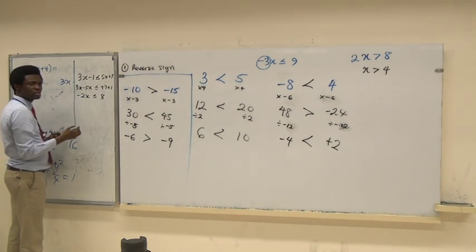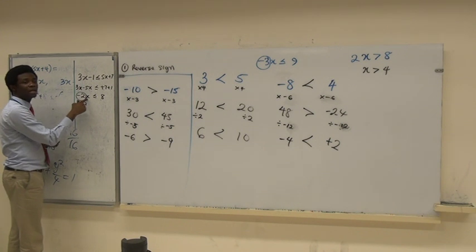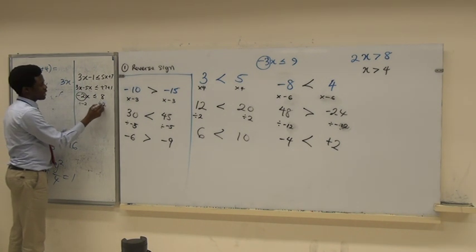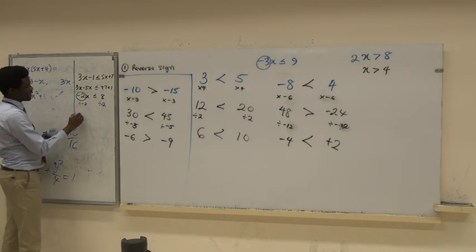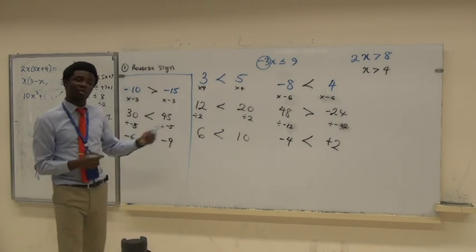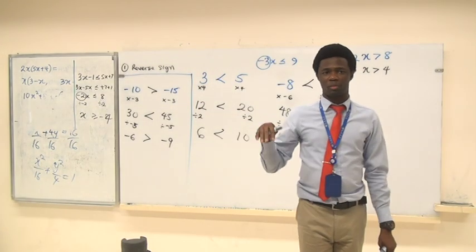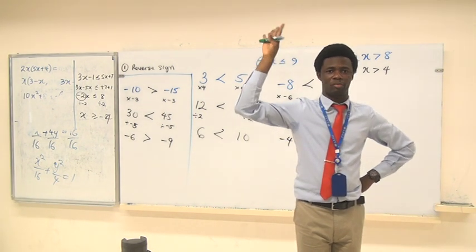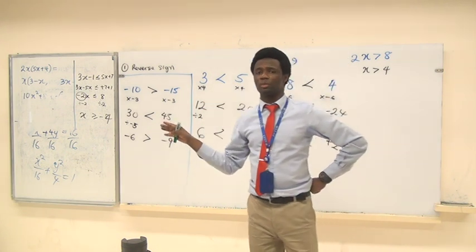Then this is 8. At this point, I need to divide by negative 2 in order to isolate x. And this is where this rule comes in. So the moment you are trying to divide, x will be greater than minus 4. Something like that. So that's what we are trying to say. I'm sure you have learned this in Form 1 or Form 2. Raise your hand if you have learned this before. Okay. So this is something we will do from tomorrow.